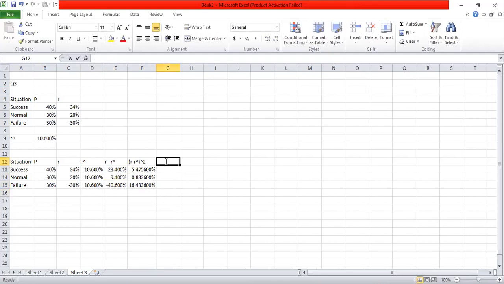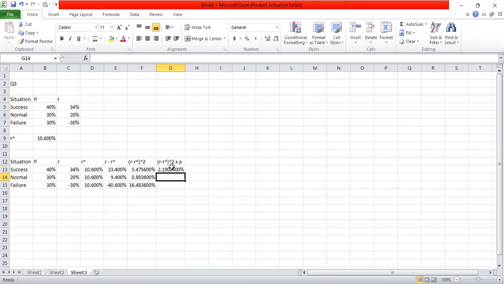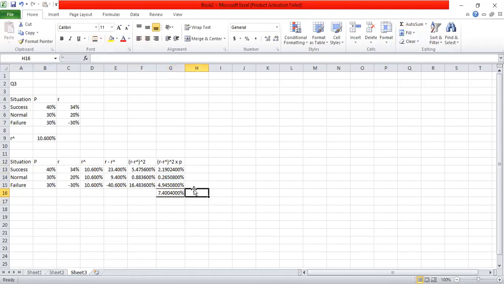Then I multiply those answers by the probabilities. These answers I multiply by the respective probabilities in order to get the variance. So the total of this column will be the variance. This is the variance.